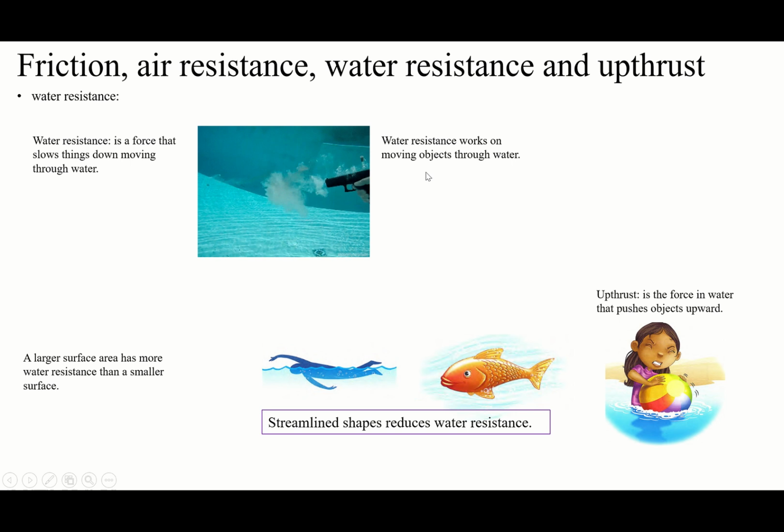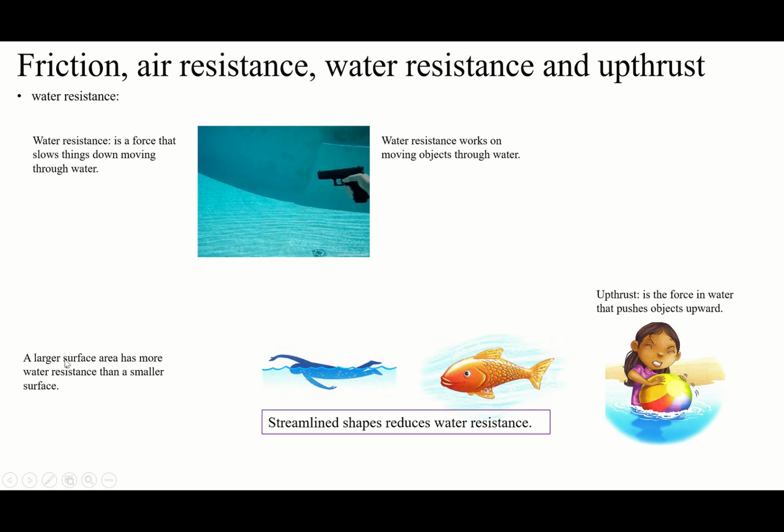And water resistance works on moving objects, when they are moving through water. So for friction, air resistance, and water resistance, we need moving objects. They must move. Without moving, there is no air resistance, water resistance, or friction. When they are moving, this resistance appears. It resists them moving, it doesn't let them move, it tries to stop them.